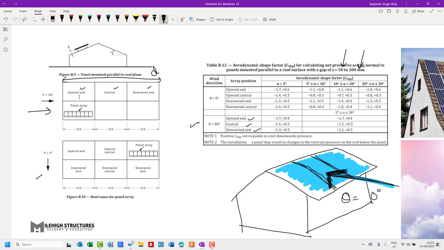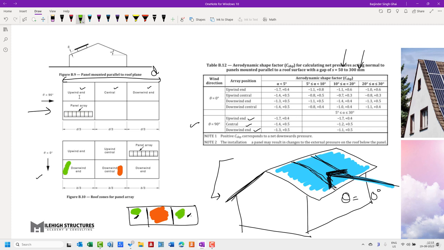After that, when we're talking about the other side, on the back side, if we draw a view from here, let us say this is the back side of this roofing structure. This is the downwind end, and this is the downwind central. These two are the upwind end portion, and these two are the upwind central, sorry, these two are the downwind end portion, and these two are the downwind central portion. Downwind central has been denoted by orange color, and downwind end has been denoted by green color.